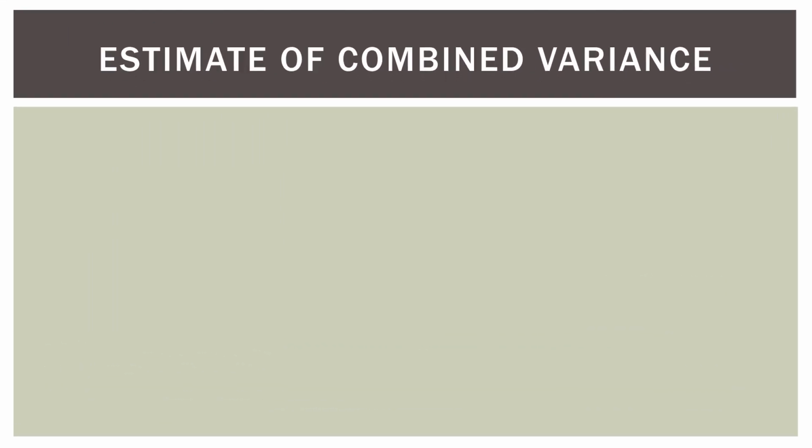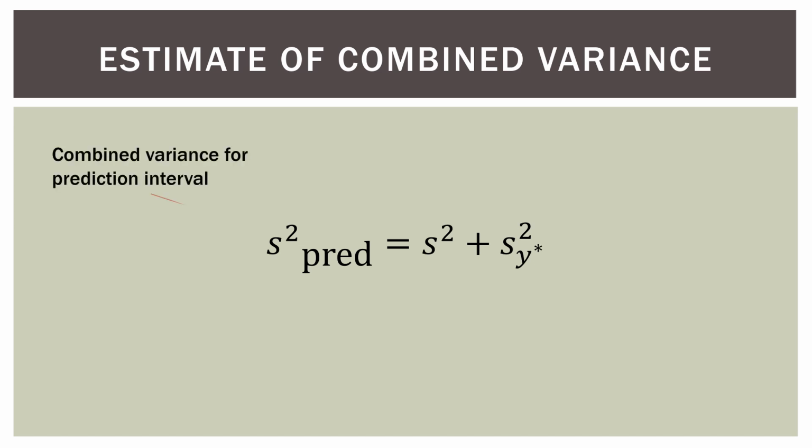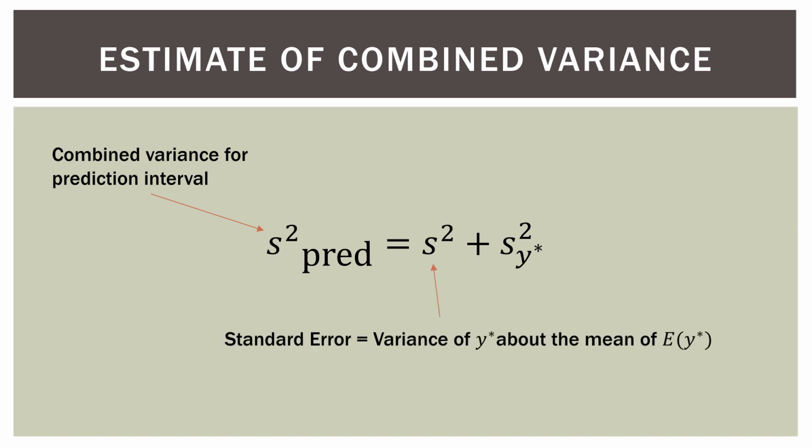Luckily, it's very easy. To find this value we need, it's fairly straightforward because it's just addition of two values we already have. The combined variance for the prediction interval is really the sum of two things.